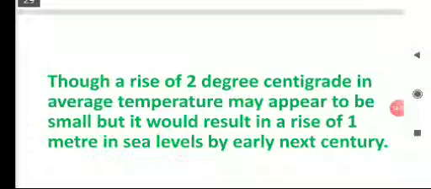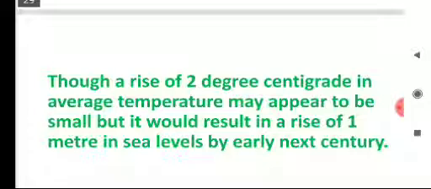Though a rise of 2 degrees centigrade in average temperature may appear to be small, it would result in a rise of 1 meter in the sea level by early next century. So children, in the recent meetings, the scientists are trying to make an agreement so that we all make such an effort that a maximum of 2 degrees centigrade or less increase will take place in the average temperature.